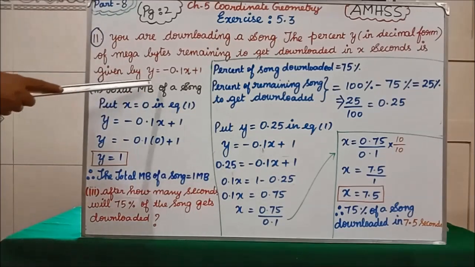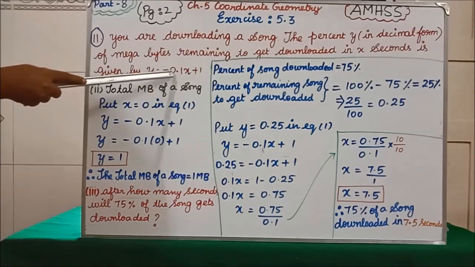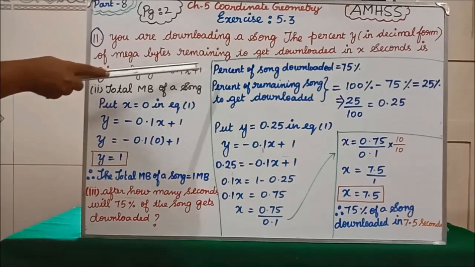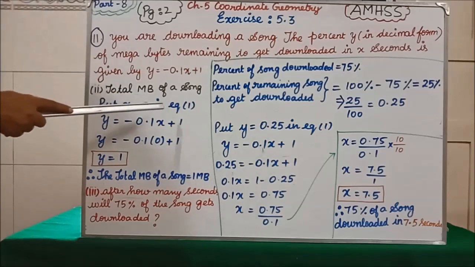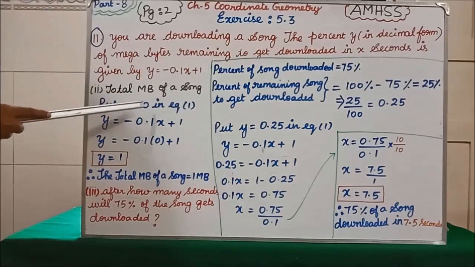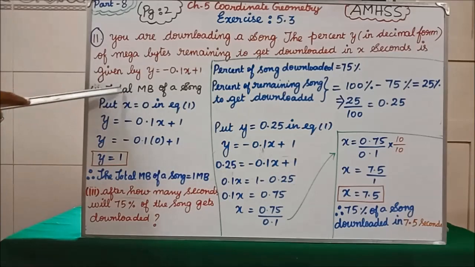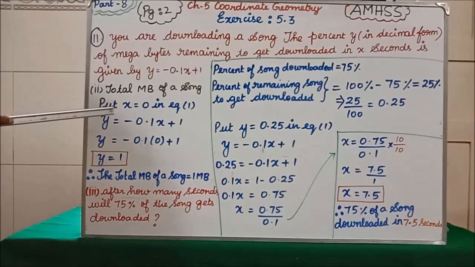So we are writing here y = -0.1x + 1, which is our equation 1. We have written it on page number 1. In that equation 1, we are substituting x = 0, because x denotes time. Before downloading one song, the time value is 0.